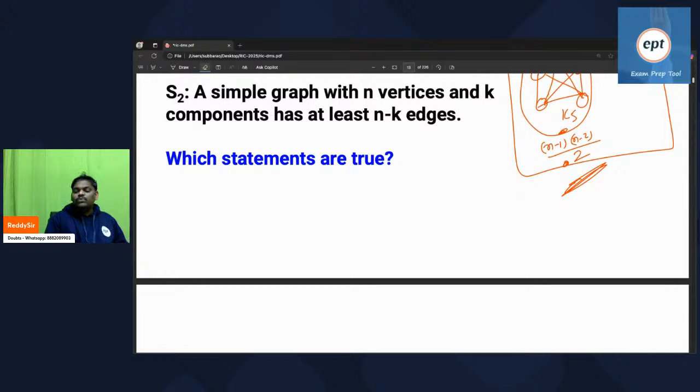But when you say graph, it is a collection of some subgraphs. K components means a collection of k subgraphs. A collection of k small graphs is a simple graph here. No forest, nothing. Now observe. Assume n value is 20 and k value is 8.